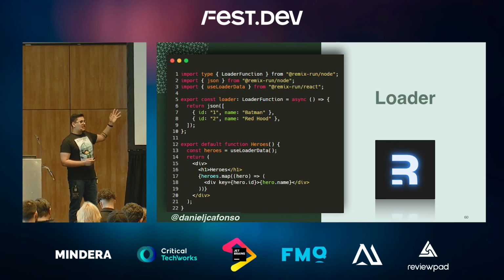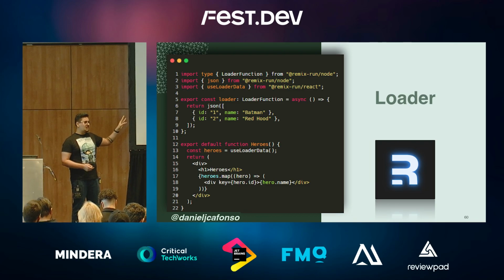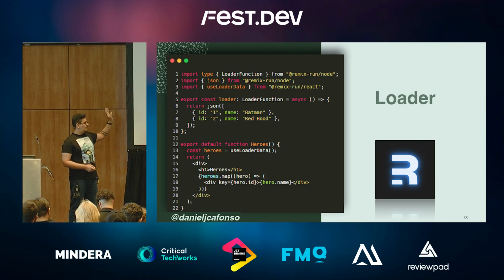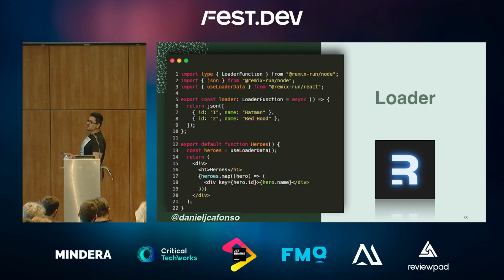And that data is returned, and when we get into our component, we get that data by using the useLoaderData hook. We grab that data, we get our heroes in this case, and we render them. And this is loaders, data fetching pretty much.